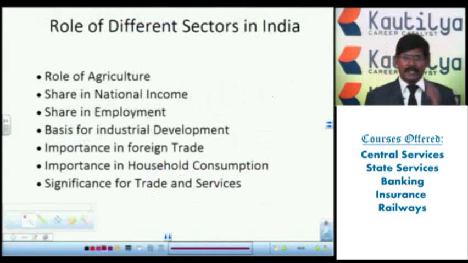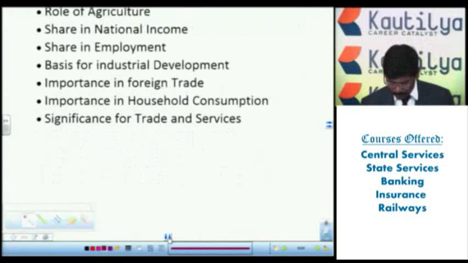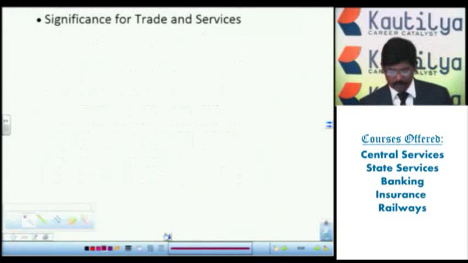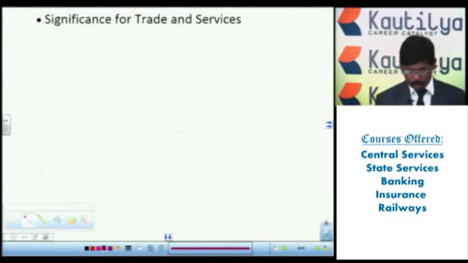Now we'll move to the next topic, the role of different sectors in India. Before we discuss the role of the different sectors in India, first we have to go briefly through the sectors of the Indian economy.